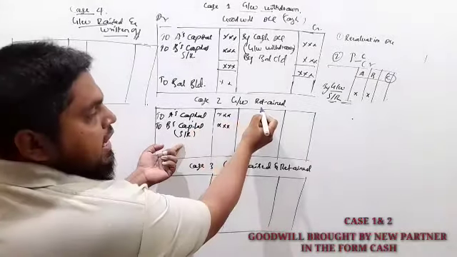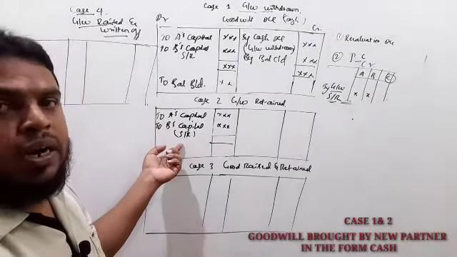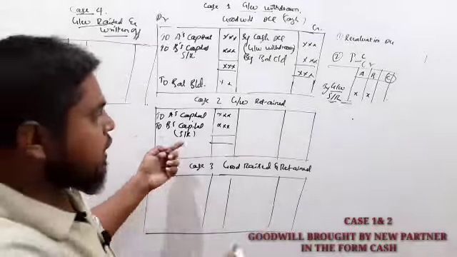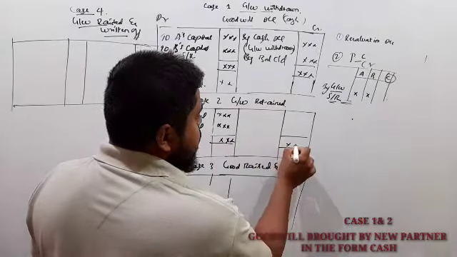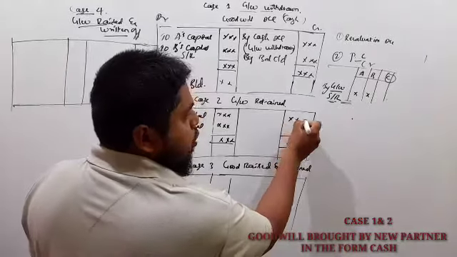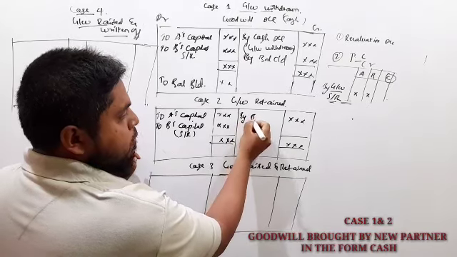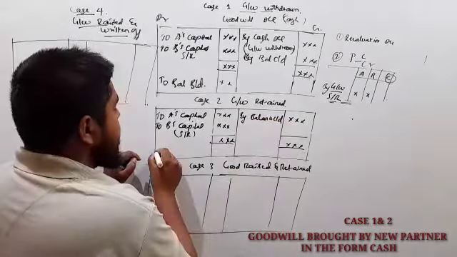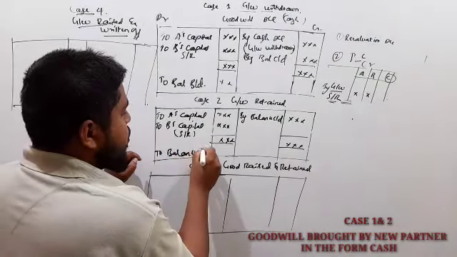And next, the same goodwill is retained in the business. It means the old partners won't withdraw the goodwill amount. So the goodwill brought by the new partner is retained in the business. Retained means this full goodwill amount is transferred to the new balance sheet by balance carried down, next to balance brought down.